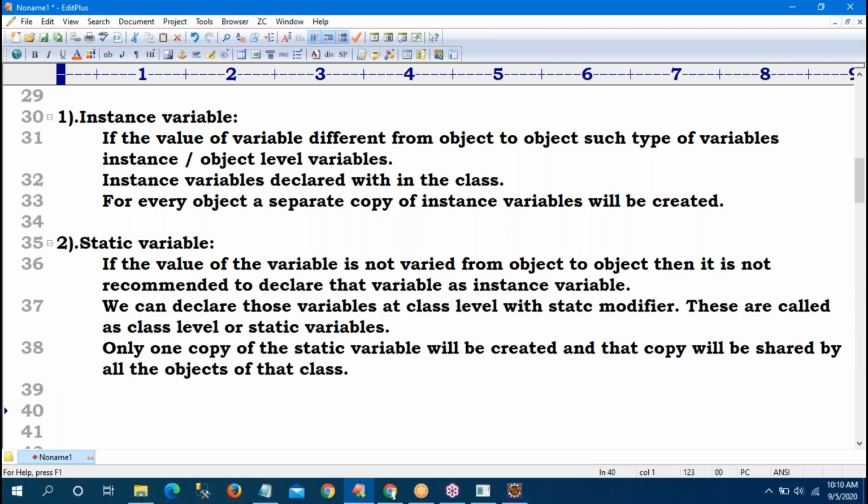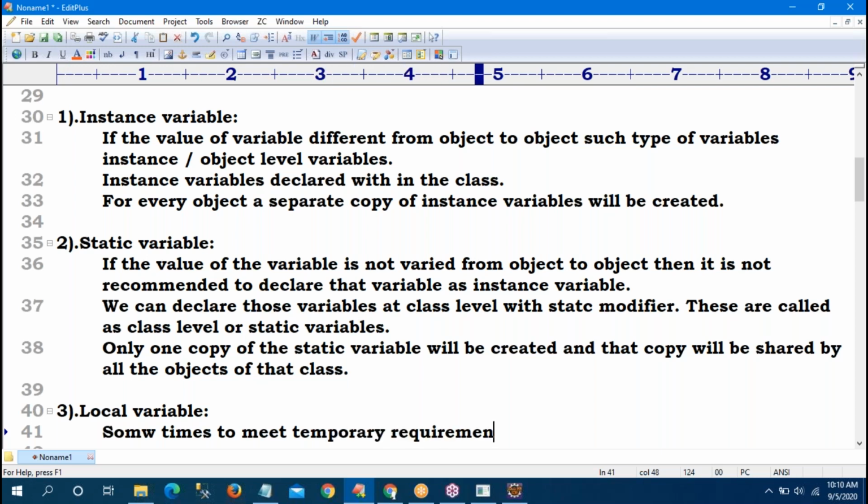Local variable. Sometimes, to meet temporary requirements, we can declare a variable inside a method. Now, what is a method in your mind?